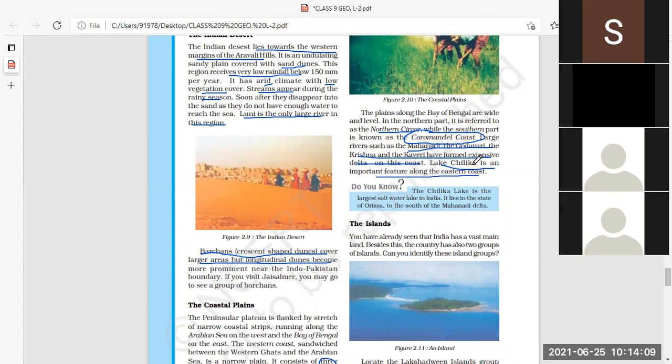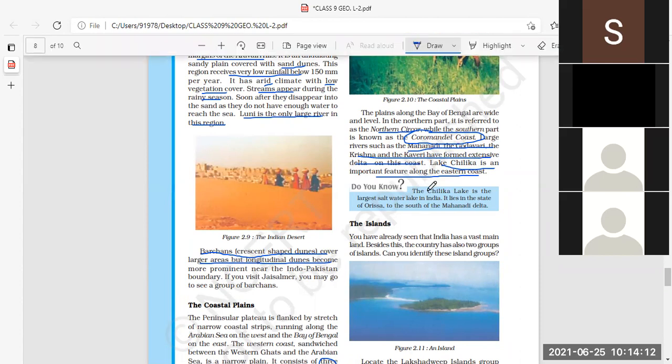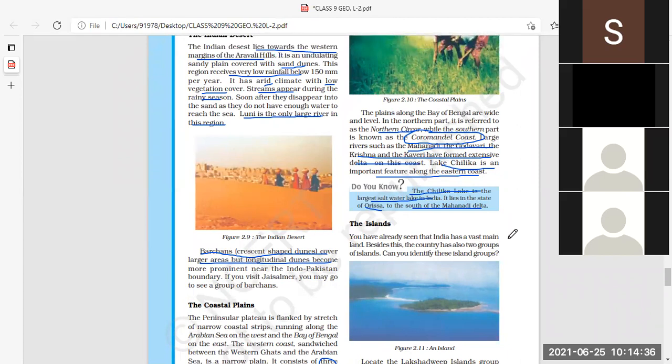Lake Chilika. Do you know Chilika Lake is the largest saltwater lake in India? You should know this also. Okay? It lies in the state of Odisha, south of the Mahanadi Delta. Clear? Where is the largest saltwater lake in India? Chilika Lake.